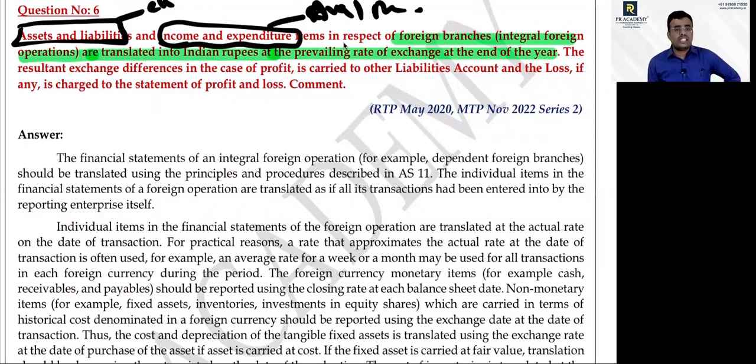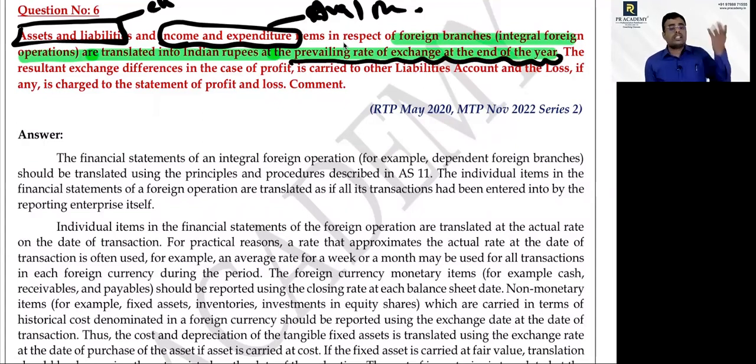I told you, yes or no. Also, if an asset is carried at historical cost, then you should use the rate at the time of purchase. The statement simply says the prevailing rate at the end of the financial year. How will it be right? Assets and liabilities may be right, but income and expenditure is completely wrong.